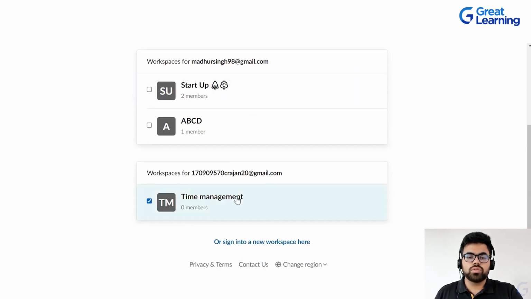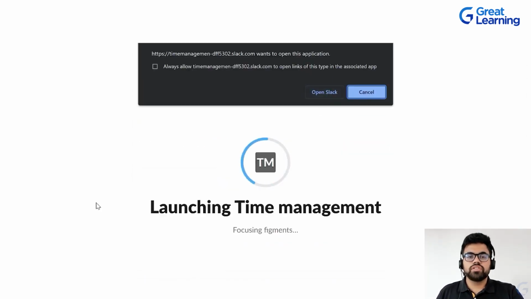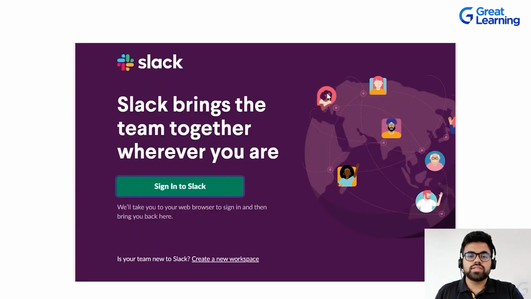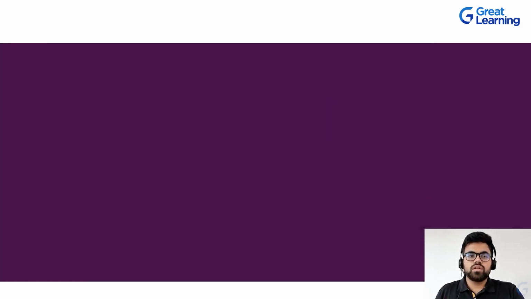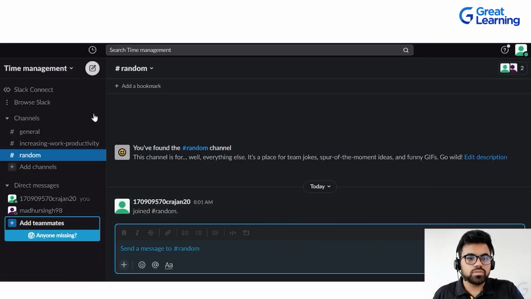So I'll click on the one that I'm currently working on and click on open. It will give me a redirection message that you have already downloaded Slack on your laptop. So open Slack. This particular application will start running. All right, but I will be using Slack on the browser itself.